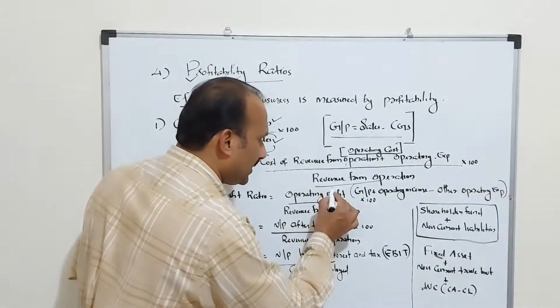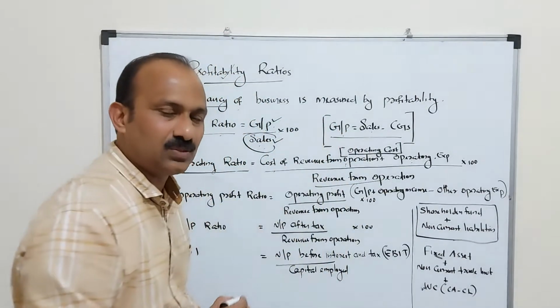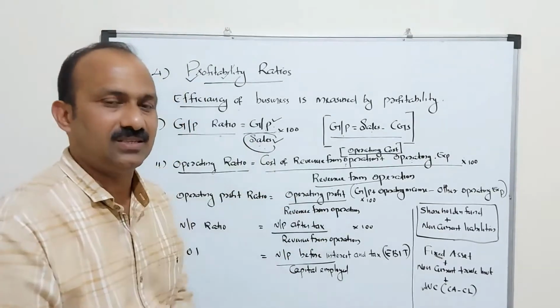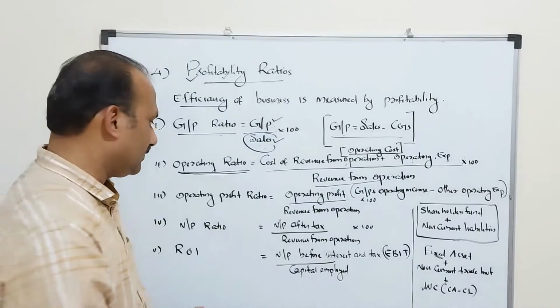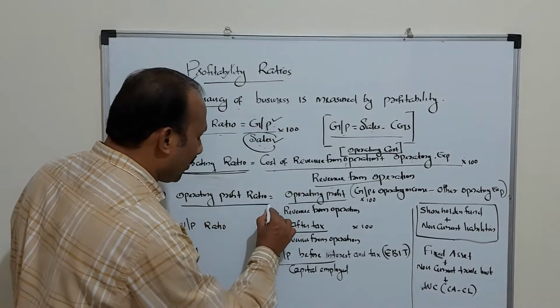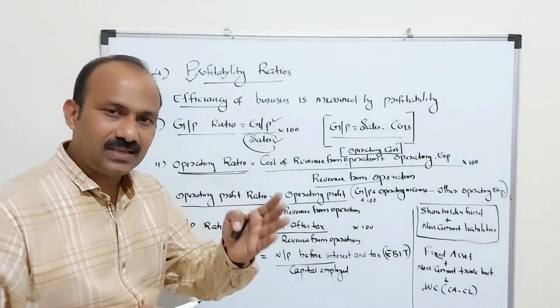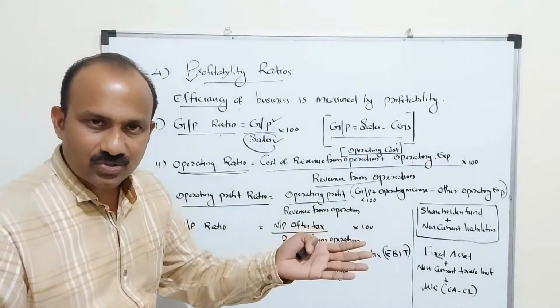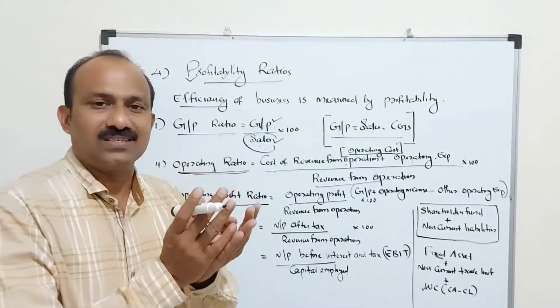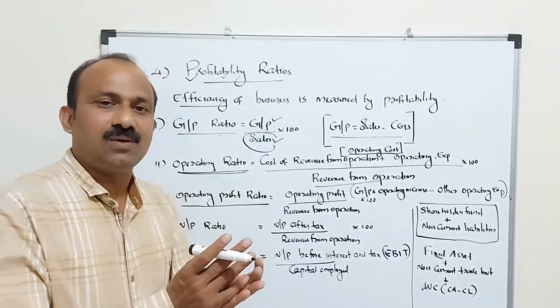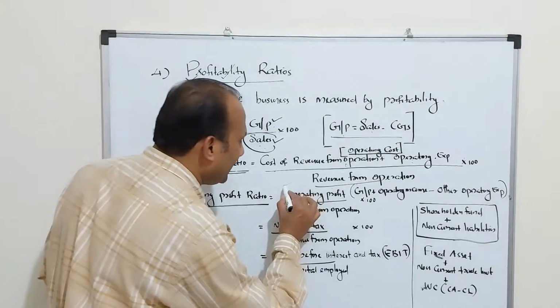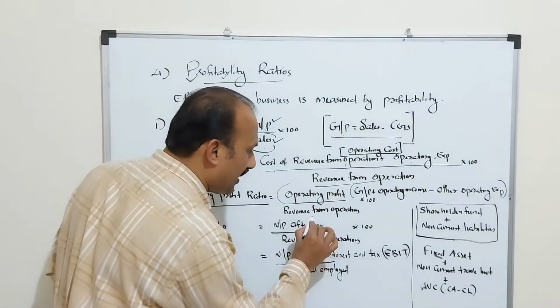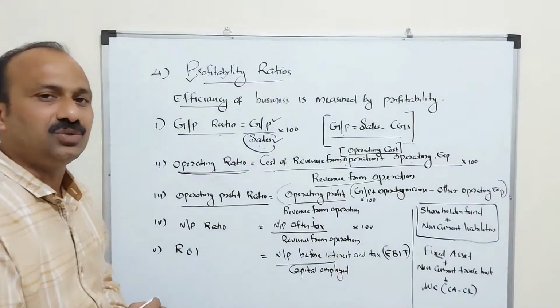From the sales, how much amount is spent for operating the business, that information you are getting through the operating ratio. Third one, operating profit. You go to the sales, you go to the operating cost, then the remaining amount is known as the profitability. Sales minus operating cost is known as the profitability. So operating profit divided by revenue from operation into 100.